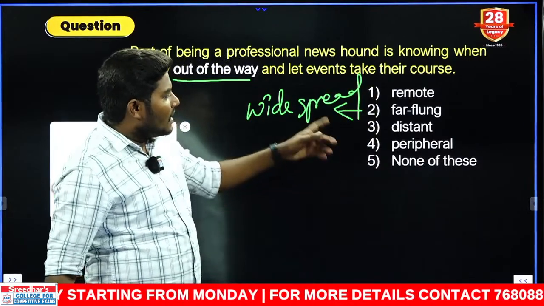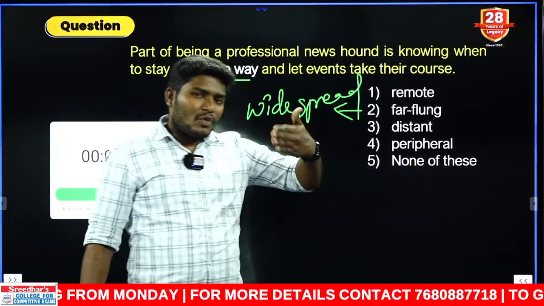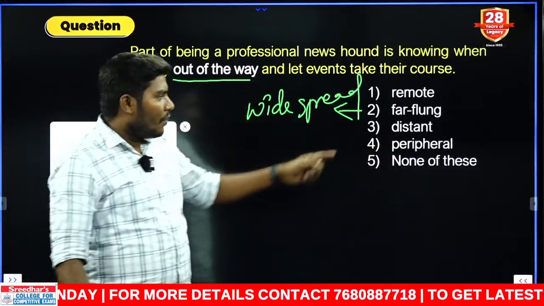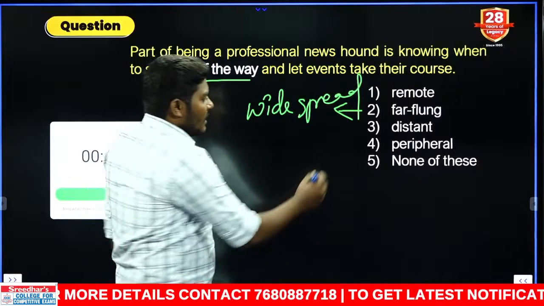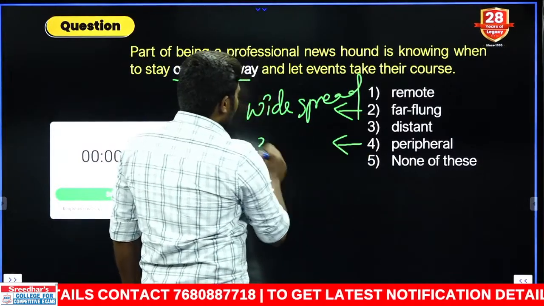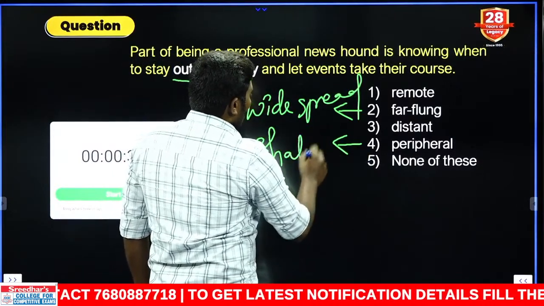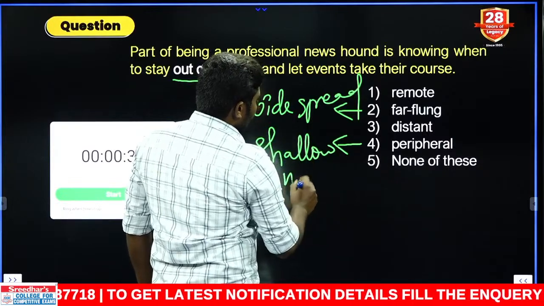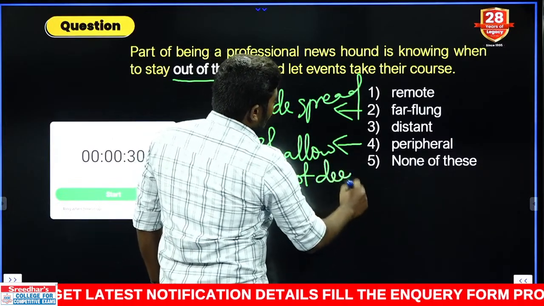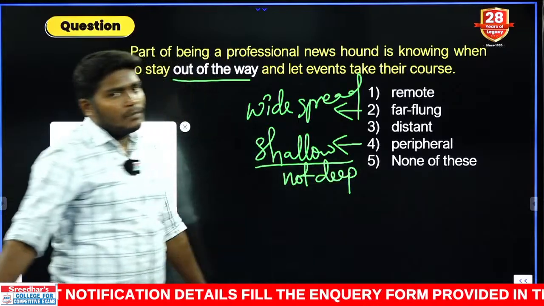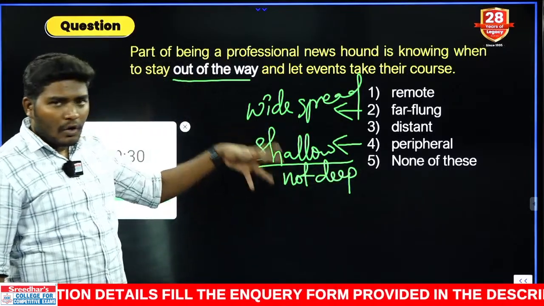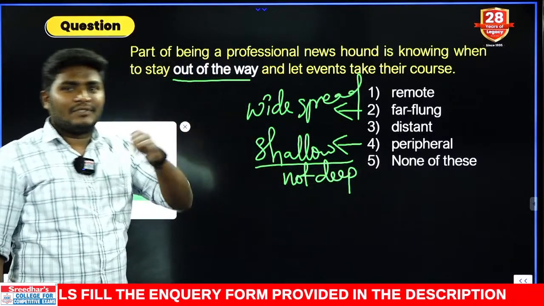Next one. What is the next one? Distant. Distant is something which is far away, to stay far. What is the next word here? Peripheral. Peripheral is nothing but not so deep. It is also another meaning of shallow. Shallow is something not deep. Boundary also. Another meaning is boundary. It is just the edges of something, boundary.